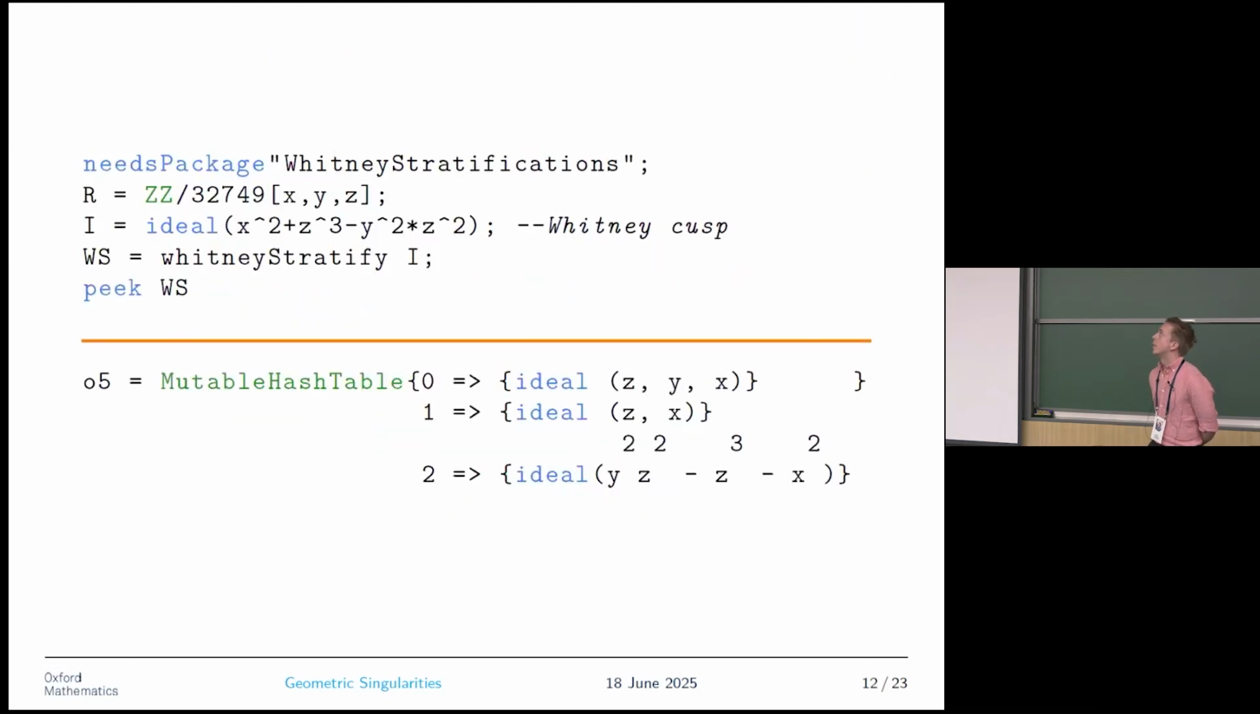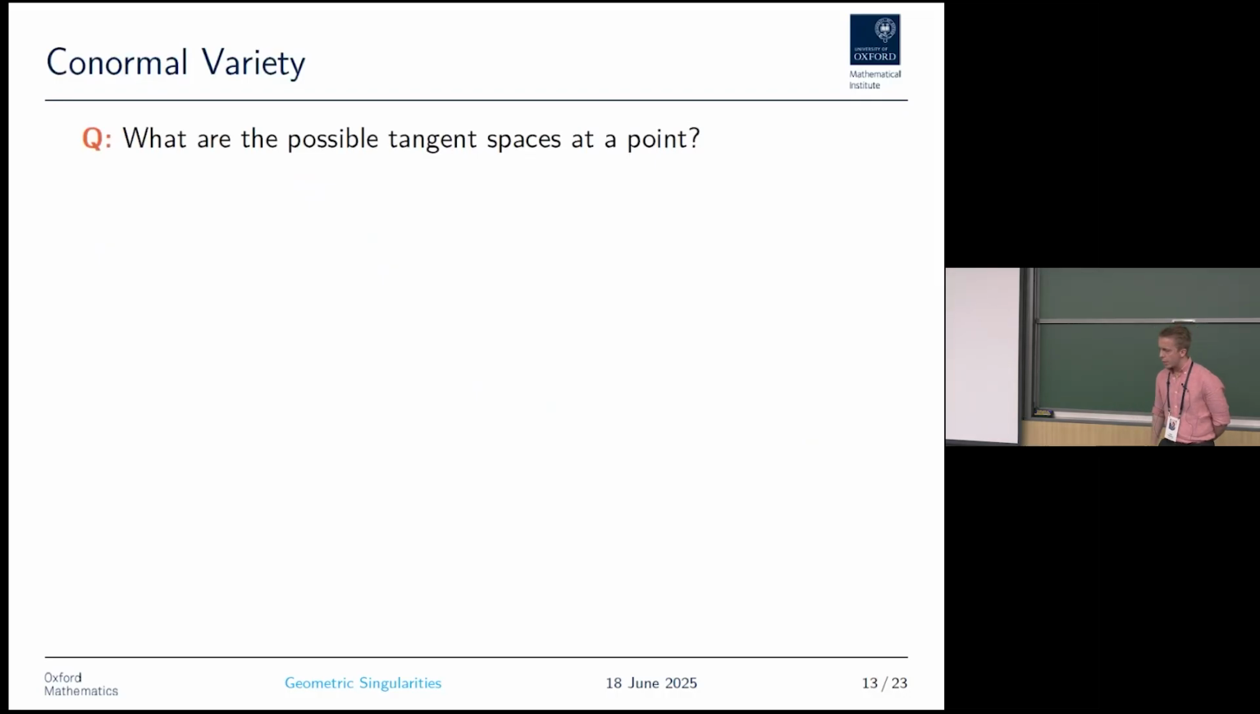This can be done on a computer, and we have a Whitney stratification package in Macaulay2, where if you just Whitney stratify this variety we just looked at, you find three components: the two-dimensional part, the line, and the origin. Let's now go back to what we looked at in our example.